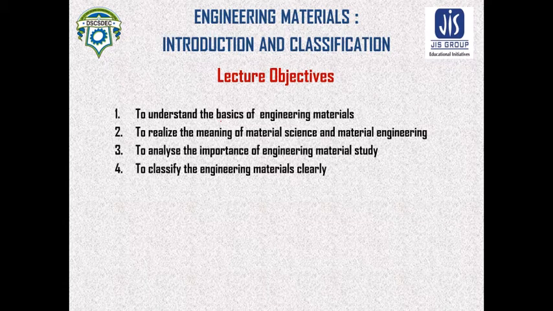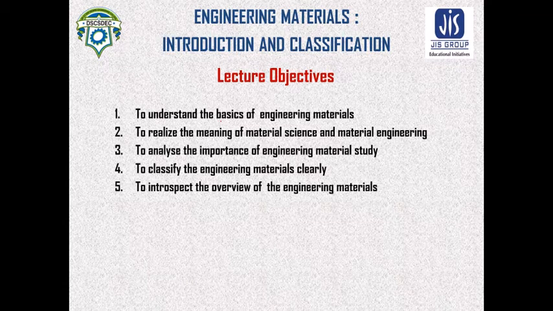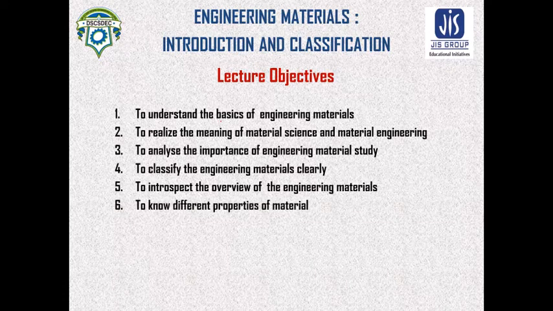Fourthly, to classify the engineering materials clearly, and fifth, to introspect the overview of engineering materials, to know different properties of the materials. With this lecture objective, let's start our lecture.